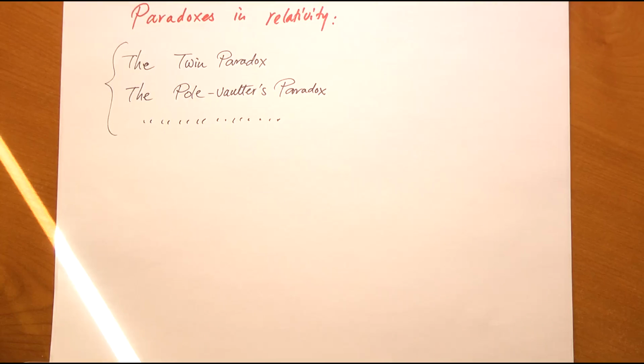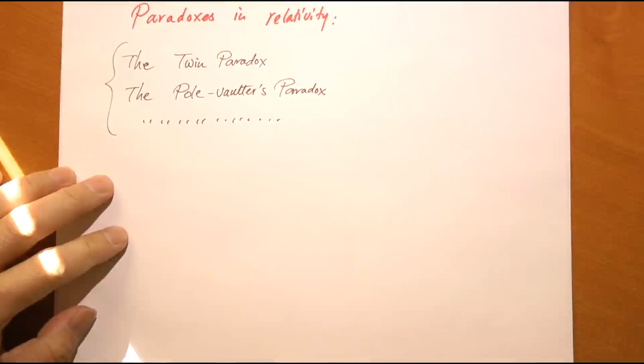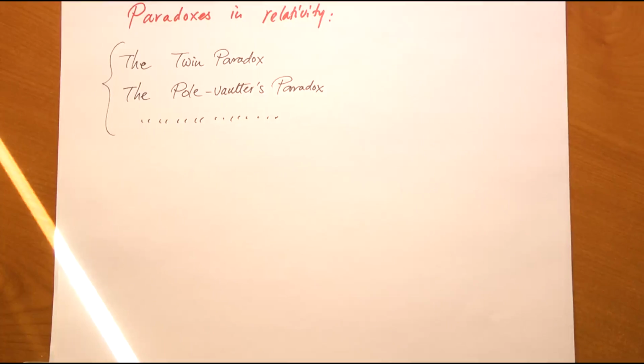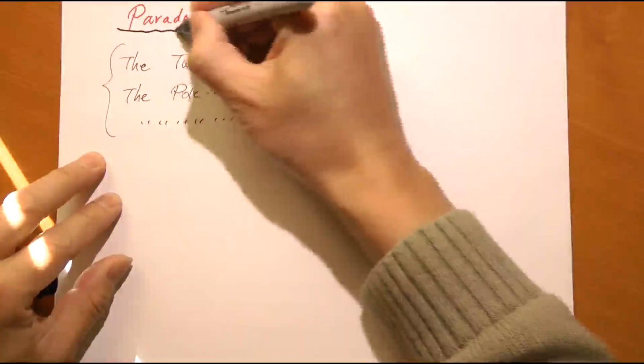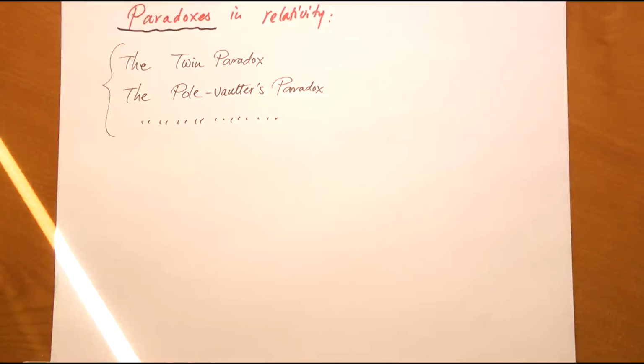I have saved the best thing for the last in this chapter. We are now going to take a look at what's called paradoxes. Paradoxes in relativity. These are seemingly contradicting wrong results.